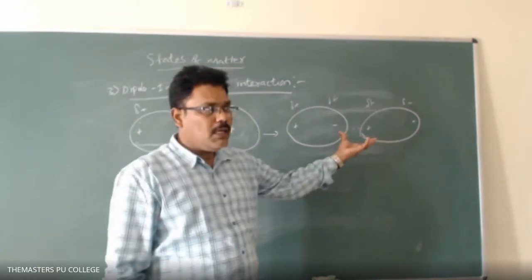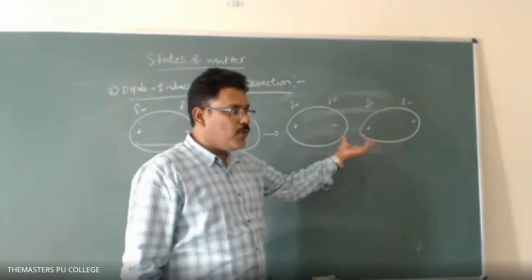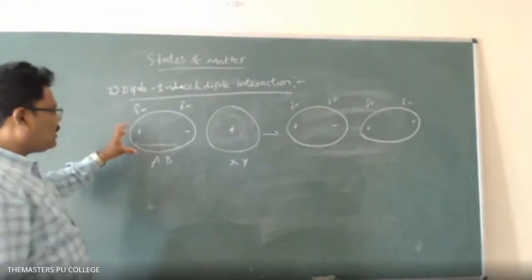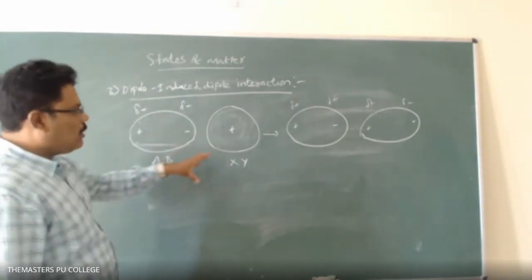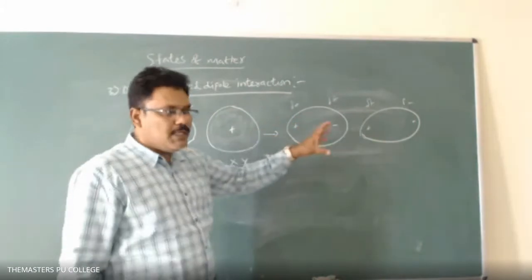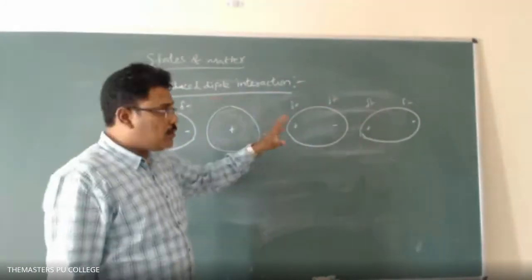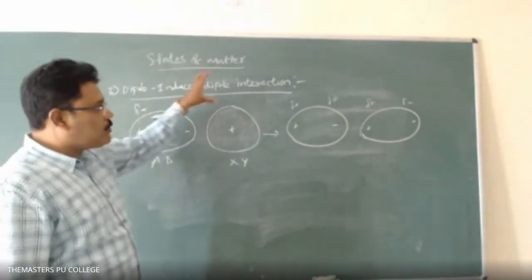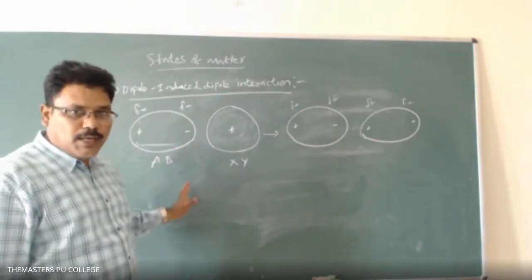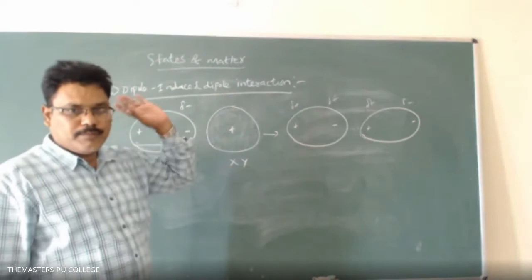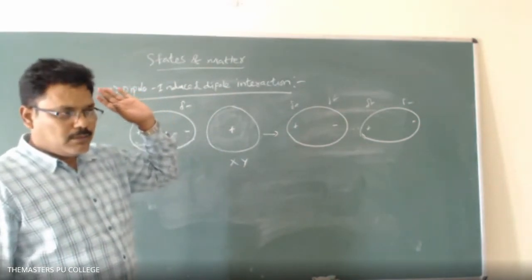That's why it is called a dipole-induced dipole interaction. Generally the dipole is present in a polar molecule and the induced dipole is raised on the non-polar molecule, so the dipole-induced dipole interaction is present between a polar molecule and a non-polar molecule. Got it?